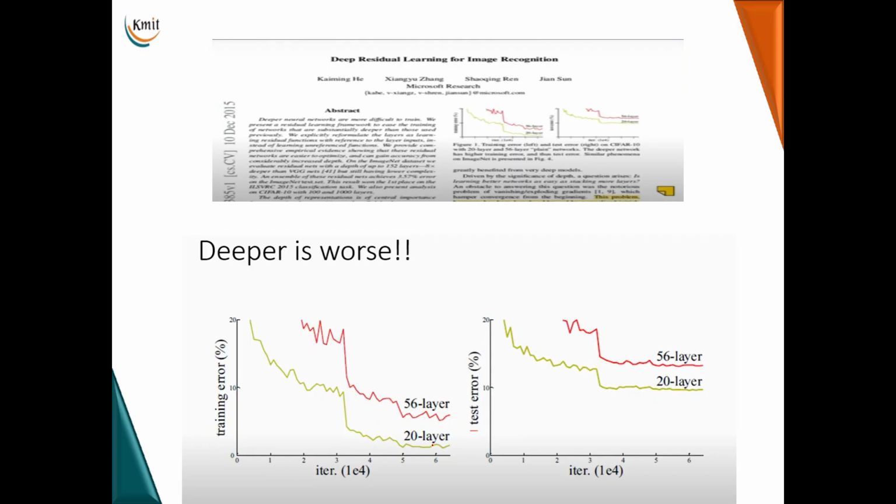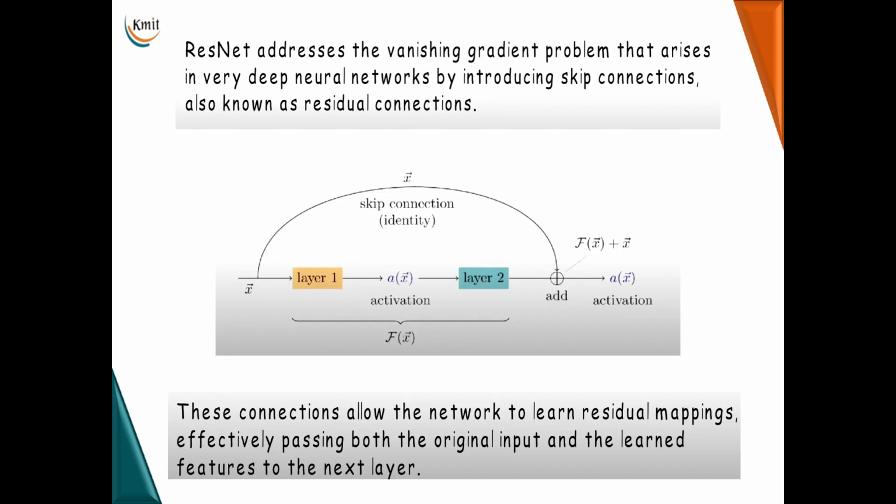For the 20-layer network, as the number of iterations increases, you can see a reduction in the error rate. Whereas for the 56-layer network, the error rate is very high. The training error rate of the 56-layer network is very high compared to that of the 20-layer network. In the test error also, it is the same case: the 56-layer network has a very high test error compared to the 20-layer neural network. So the concept of residual network was introduced in that paper.